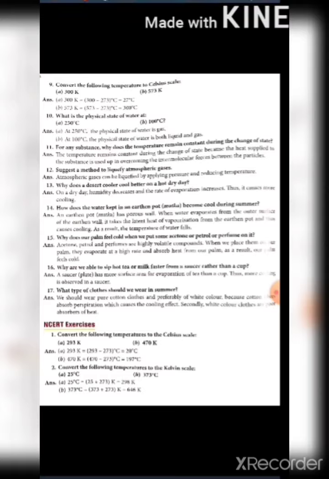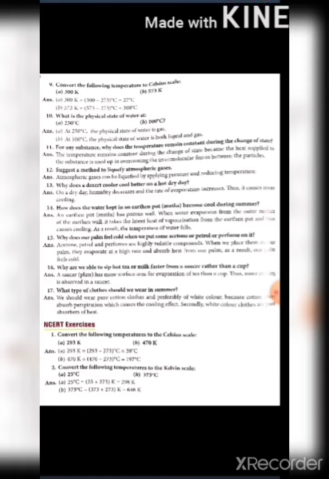Question number 16. Why are we able to sip hot tea or milk faster from a saucer rather than a cup? A saucer or plate has more surface area for evaporation rather than a cup. So more cooling effect will be in a saucer because of more evaporation. So this is the reason.